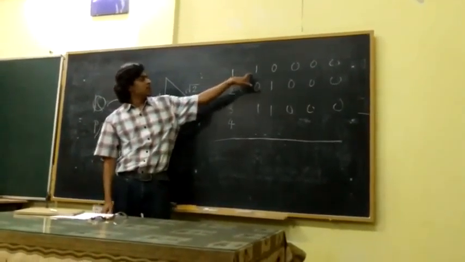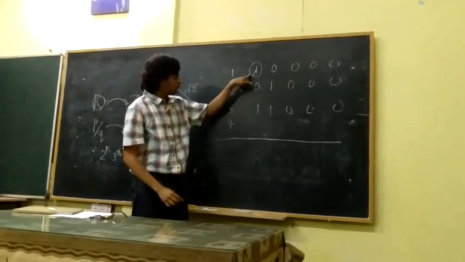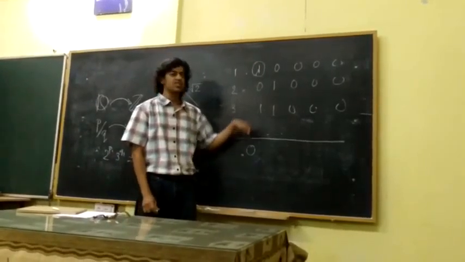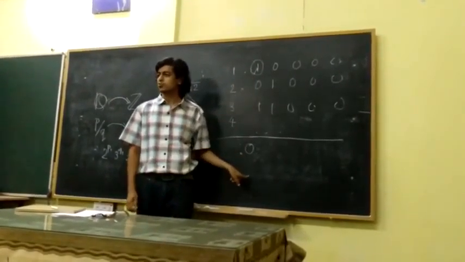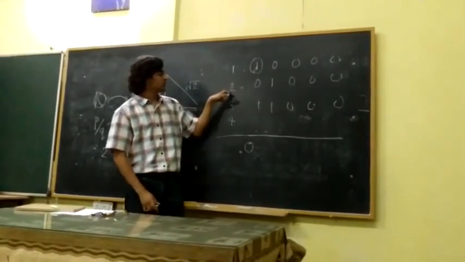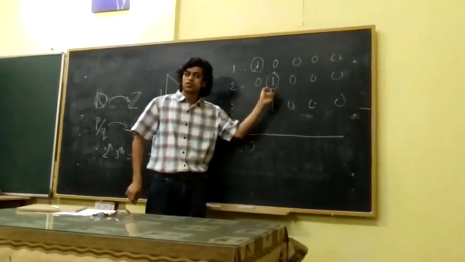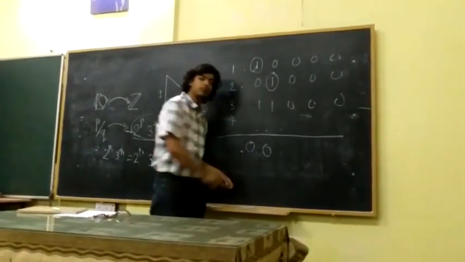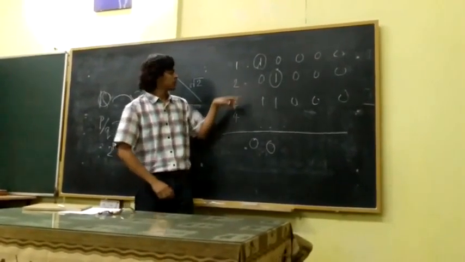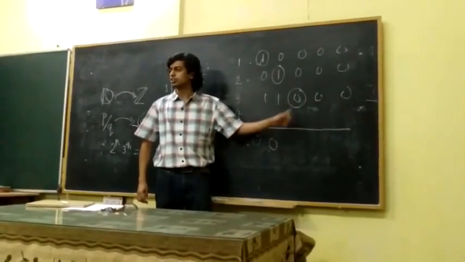At the first number, I have a 1 at the first place. Right? So, I write 0. Now it's different from the first number at the first place. So I know it's at least different from the first number. For the second number, I look at the second place. This also has a 1, so I change it and write a 0. Now it differs from the first two numbers. Right? For the third number, I look at the third place. It's a 0. So I change that to a 1.